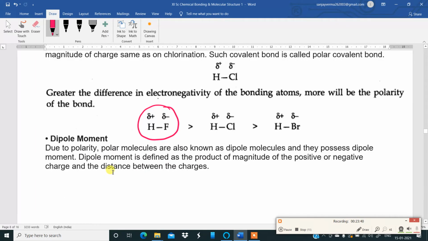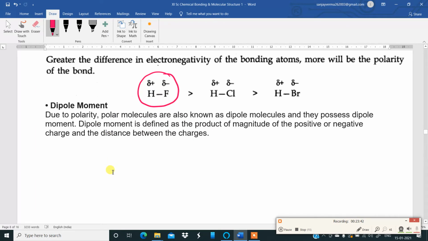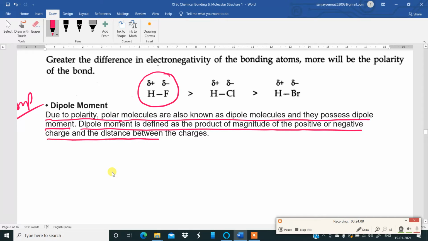Okay. Then coming to dipole moment, another important concept in this chapter. Due to polarity, polar molecules are also known as dipole molecules, and they possess dipole moment. Dipole means having two poles in the same molecule. One is of course a positive pole, another one is of course a negative pole. Now this dipole moment is defined as the product of the magnitude of the positive or negative charge and the distance between the charges.